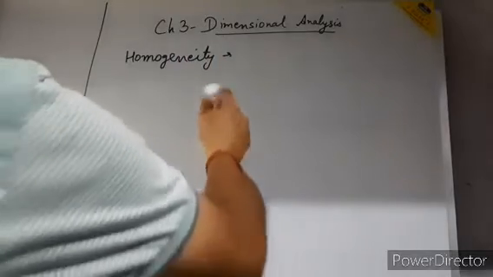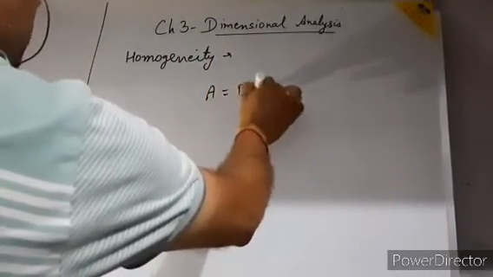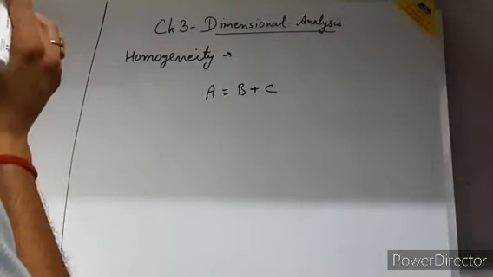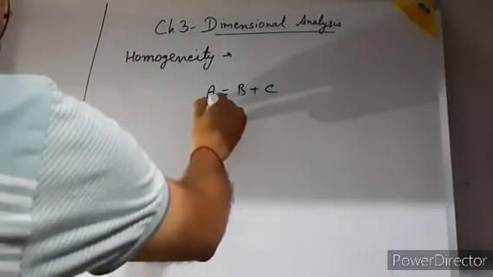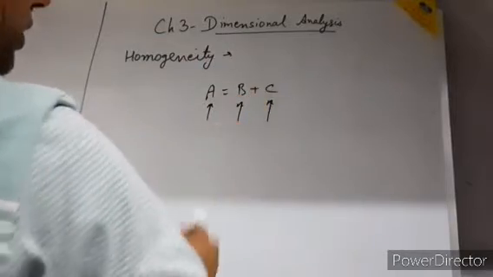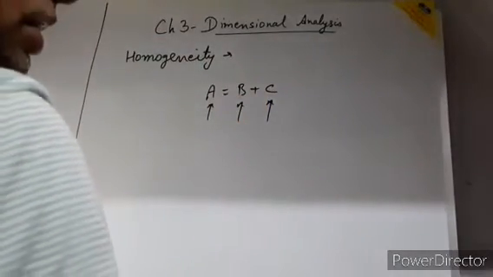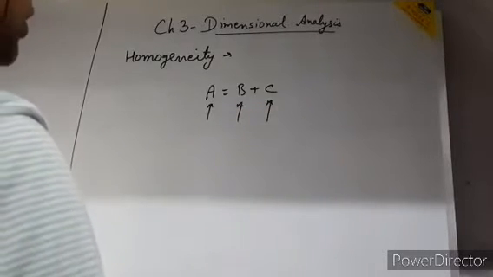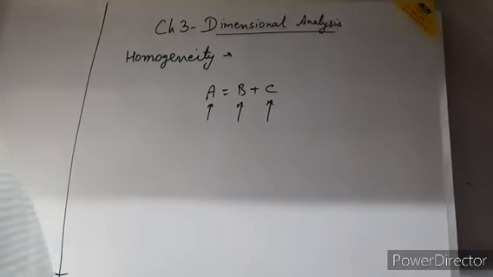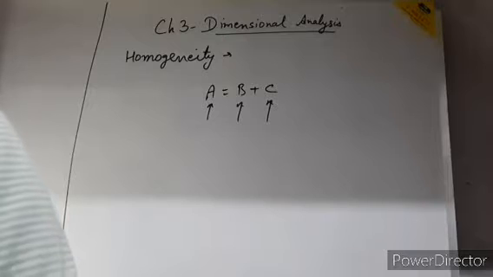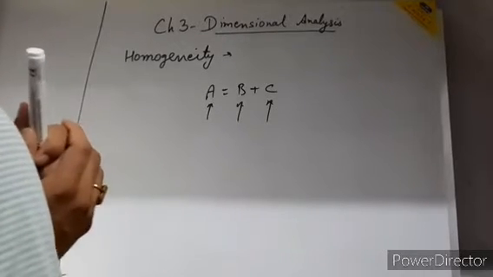Understood? Suppose I write A is equal to B plus C. It means whatever the unit of A, the same unit B has and the same unit C has. That means the left hand side of the equation has the same unit as the right hand side. So you can say that only quantities having the same dimensions can be added, subtracted or equalized.